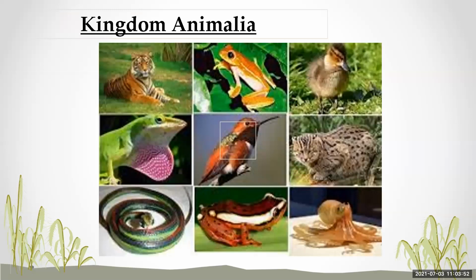Now this is the kingdom Animalia, the group of heterotrophic living organisms having eukaryotic cells without cell walls is the group of animals. They depend on others for their food, so they are heterotrophic, and their main source of food is other plants or animals.